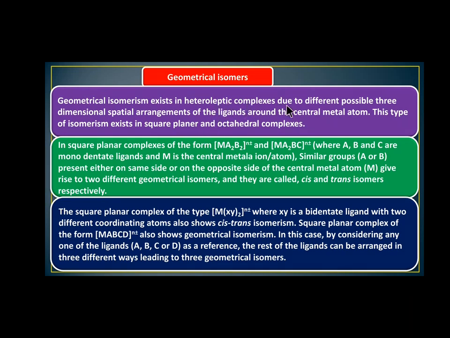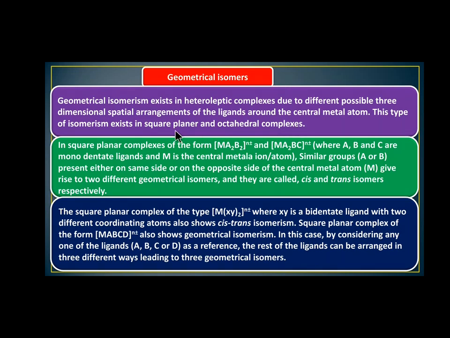Due to the different possible three-dimensional spatial arrangements of ligands around the central metal atom, this type of isomerism exists in square planar and octahedral complexes.